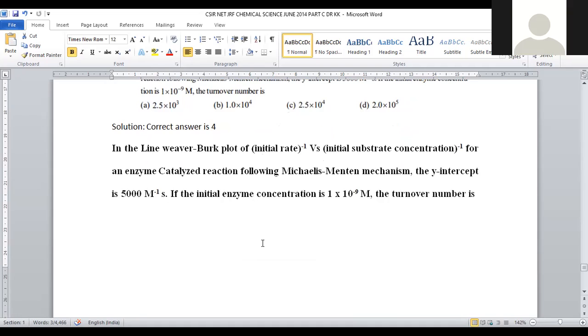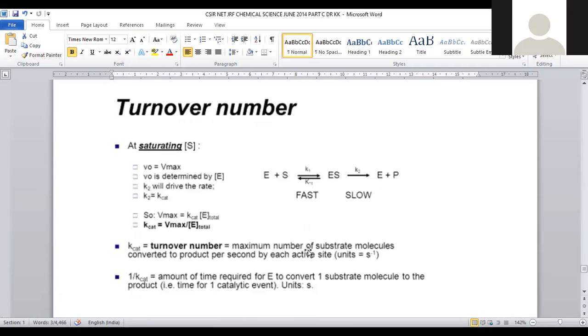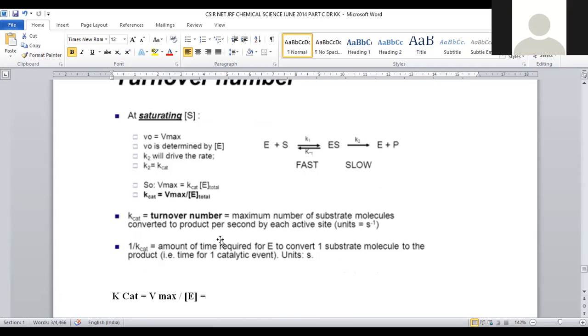First, let us see what is meant by turnover number. Turnover number is defined as the maximum number of substrate molecules converted into product per second by each active site. How many substrate molecules got converted into the product in a given time, that is, in a second? In that second, how many starting materials turned into a product? That is called the turnover number.